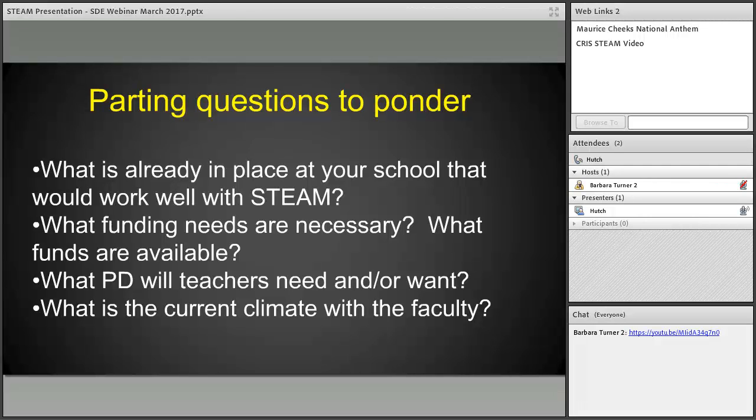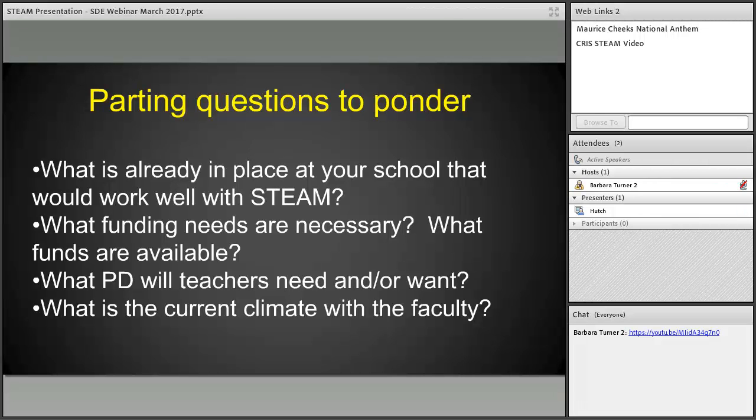For example, we were just fortunate to have a super strong performing arts program. All of our instructors in those areas are just super dynamic, and so that was helpful to us to be able to go to them and get their support and get them committed to the cause.